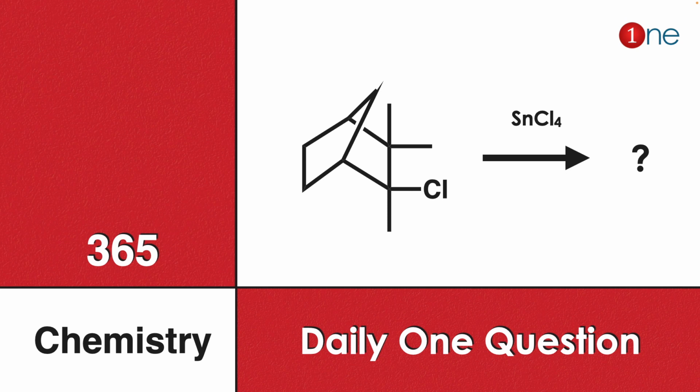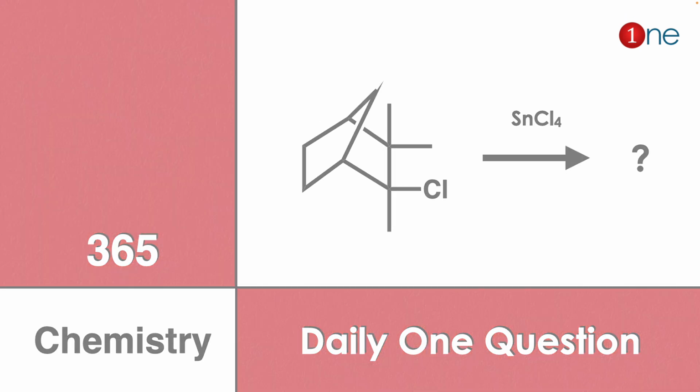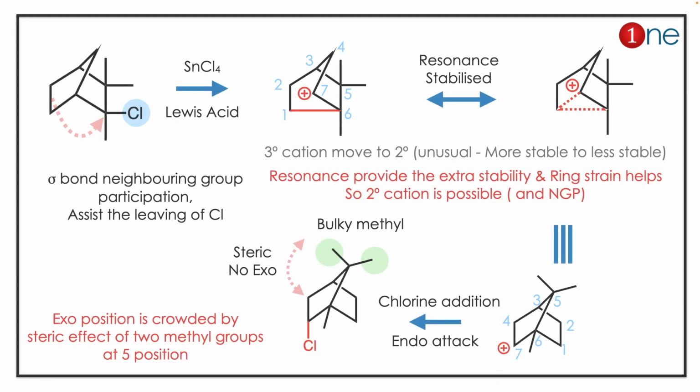Here you have a norbornyl system with a hexachloride and three endo and hexamethyl bonds. You're reacting it with tin tetrachloride. You have to guess what the final product will be. The answer lies in neighboring group participation and steric effect.